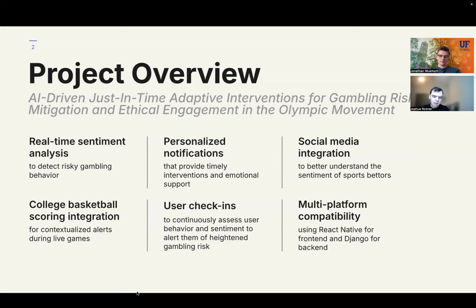We have personalized notifications, so depending on if we decide there's an anxious sentiment or if there's anger or happiness, we send out personalized notifications to try to stop people from engaging in these risky behaviors. We also have a user check-in, so people can log how they're feeling at the moment, and we take that into account for these notifications. And this is entirely built using React Native for the front end and Django for the back end, so we could deploy it on iOS and Android.